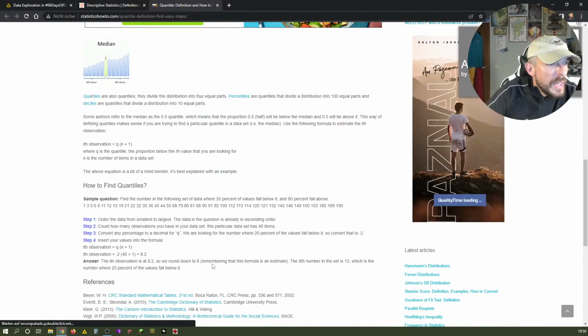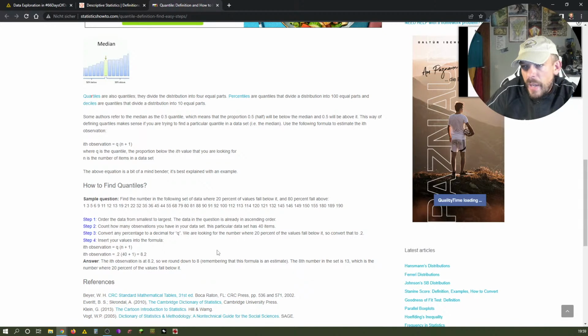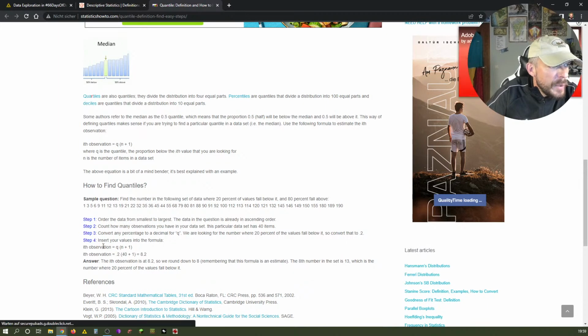So if we wanted to have, for example, let's say the quantile where 60% fall below it, we would basically do the same. Order the data, count how many observations you have. We have that, we have 40 items. Convert any percentage to decimal for Q. So if we had said 60%, that would be 0.6. So the formula would be 0.6 times 40 plus 1.